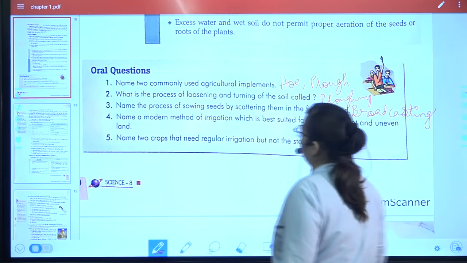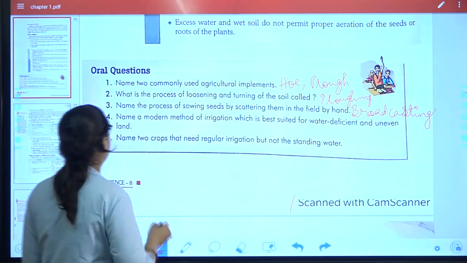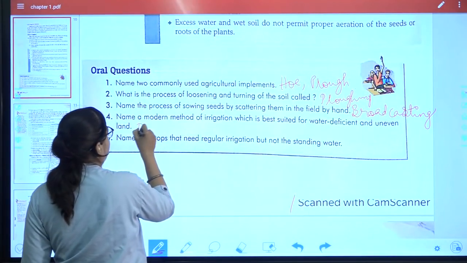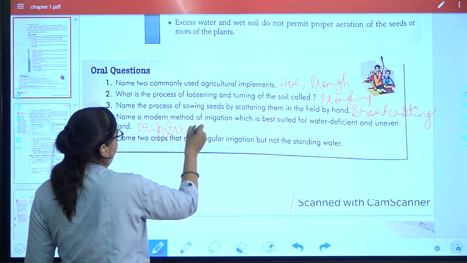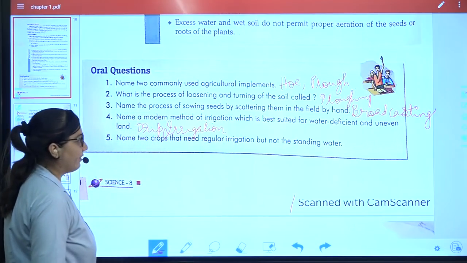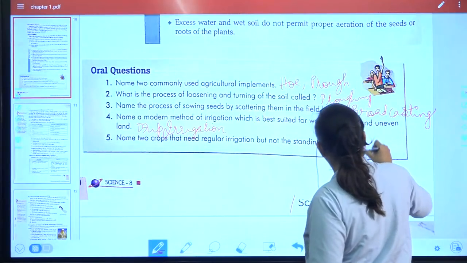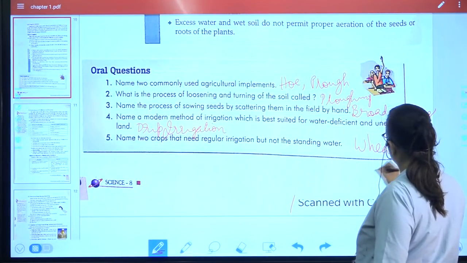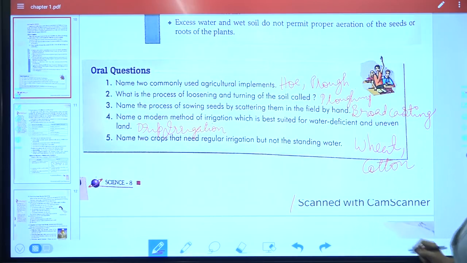This we have done in our last lecture. Best suitable for the water deficient and uneven land, it is the drip irrigation. Two crops that need regular irrigation but not the standing water: wheat, cotton. So these are the answers. Kindly check your answers and then we'll move further on the next particular topic.